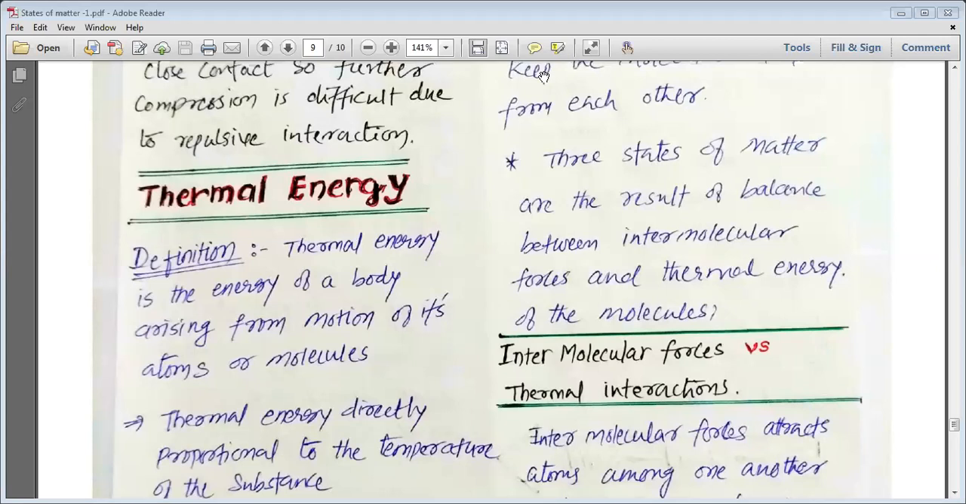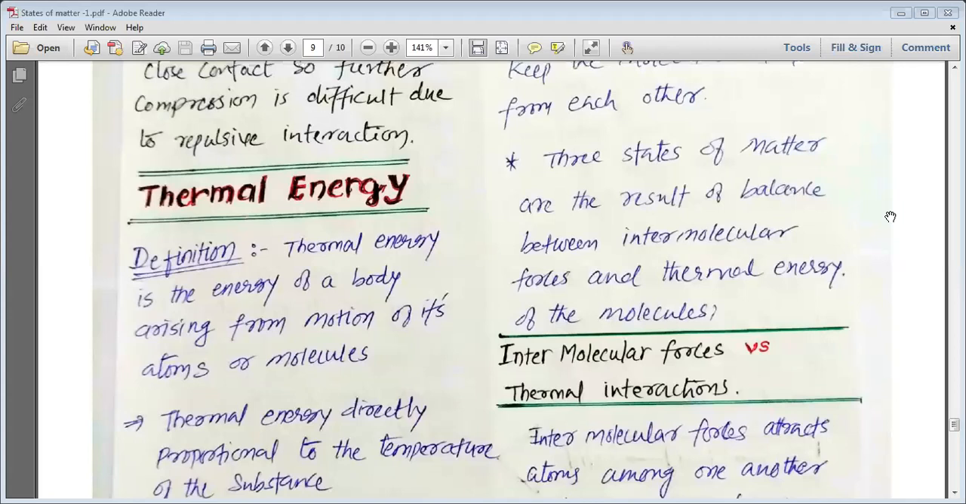We have studied about the hydrogen bonding, which is limited to nitrogen, oxygen, and fluorine. Sometimes chlorine also shows hydrogen bonding. We have started studying about the thermal energy.